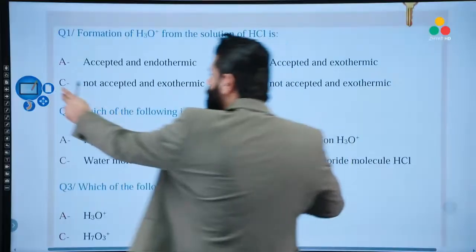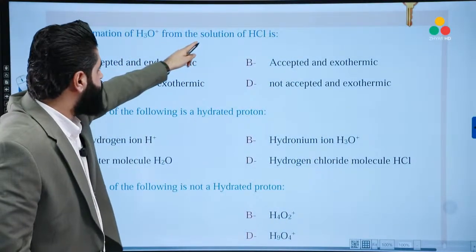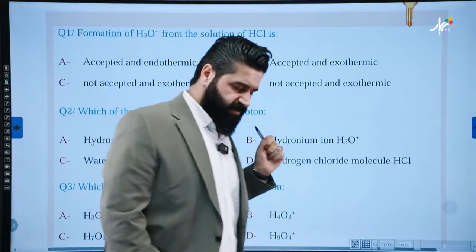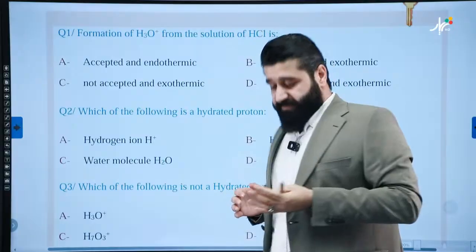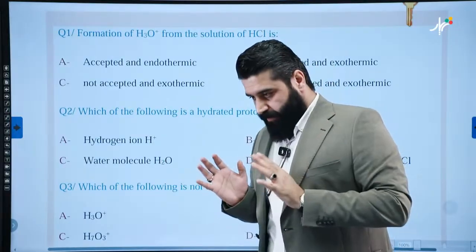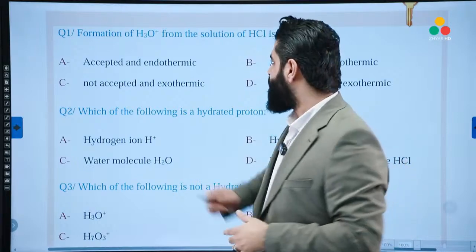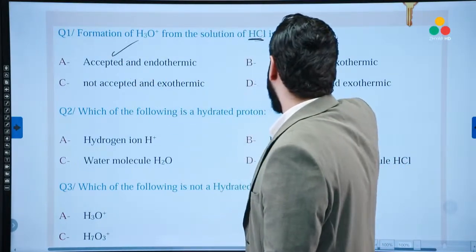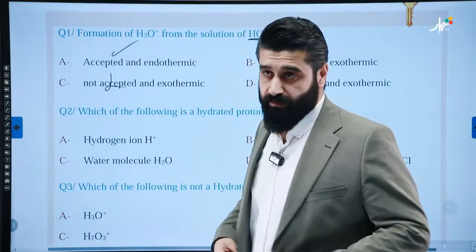Okay. Here we have a question. Formation of H3O+ from the solution of HCl. Will you accept to get H3O+ from the dissolution of HCl? Wait, mister. You have said that hydronium ion can be obtained by the dissolution of the acid in water. This is the acid, so I will accept this. Instead of accept it, it's okay to say favorable. Good.